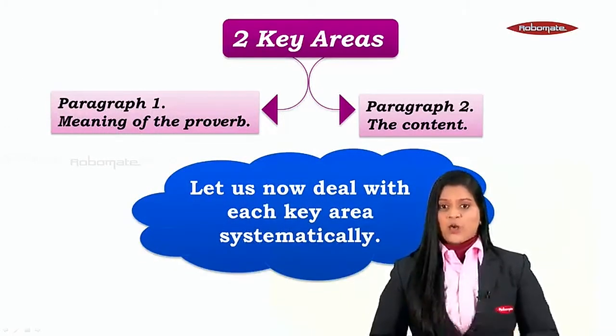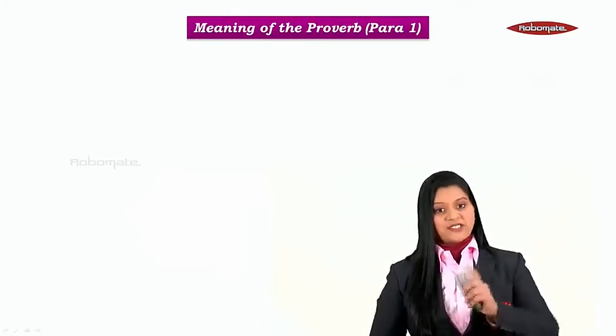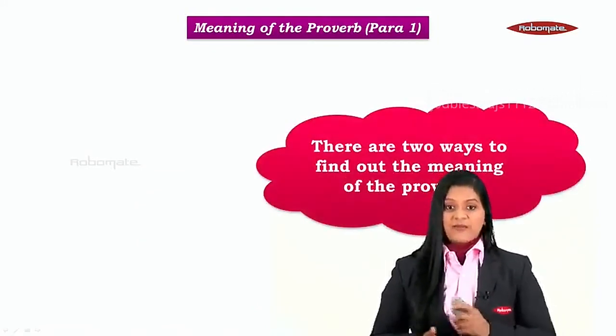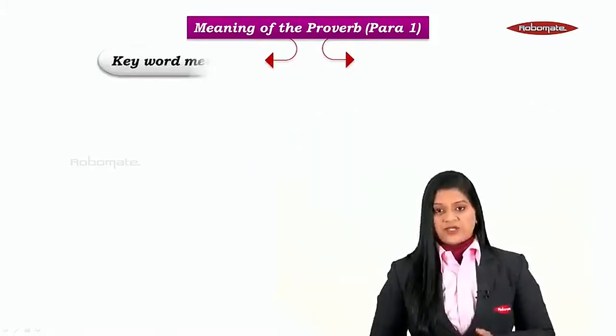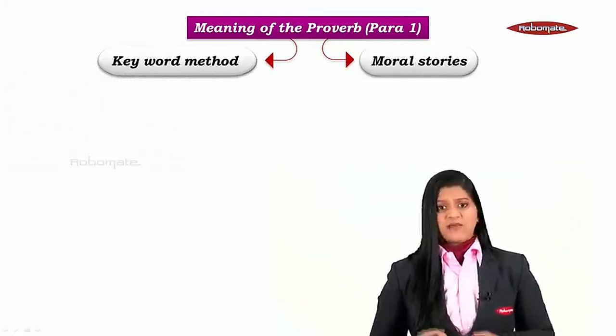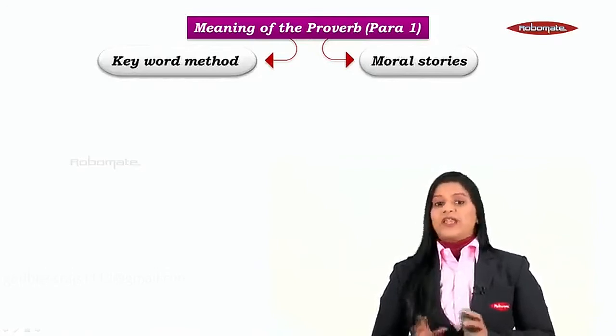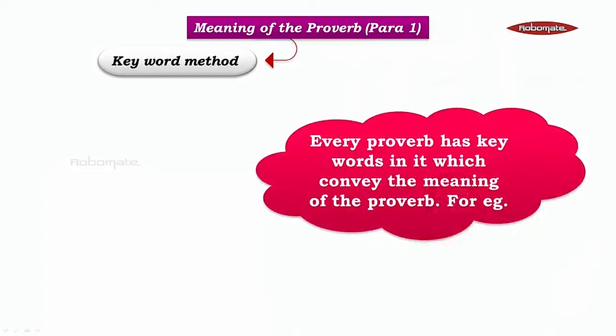Okay, let us deal with each key area systematically. Meaning of the proverb, that is para 1, is our first key area. And remember, there are two ways to find out the meaning of the proverb. Okay, what are those two ways? The first way to deal with it is the keyword method. And the second method is the moral stories method. Now, let us understand each in detail. Every proverb has keywords in it which convey the meaning of the proverb. Okay, that is what we call the keyword method.